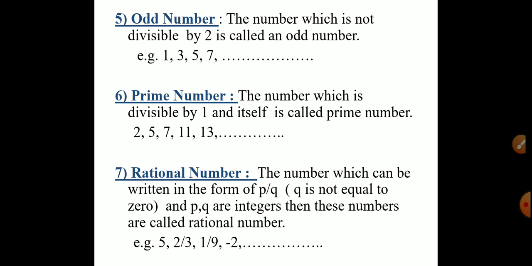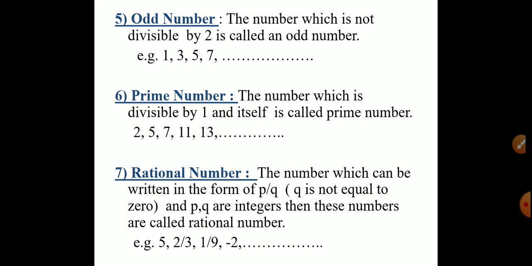Now odd number. The number which is not divisible by 2 is called an odd number. For example, 1, 3, 5, 7, 9, 11, 13 all are odd numbers.